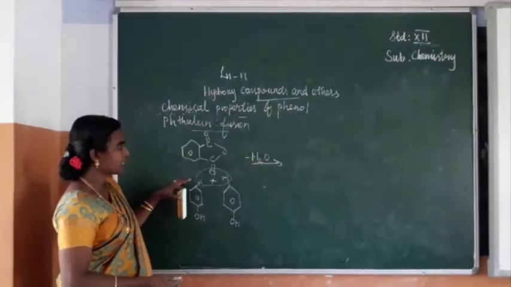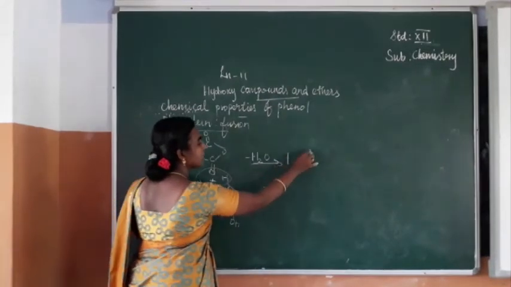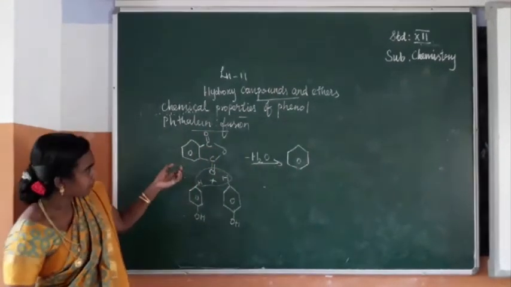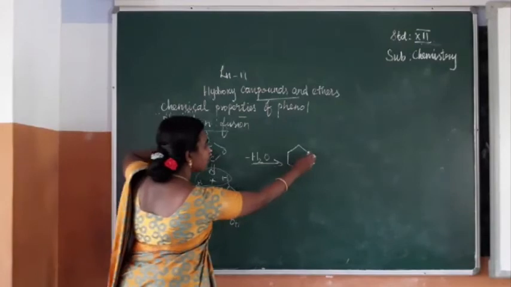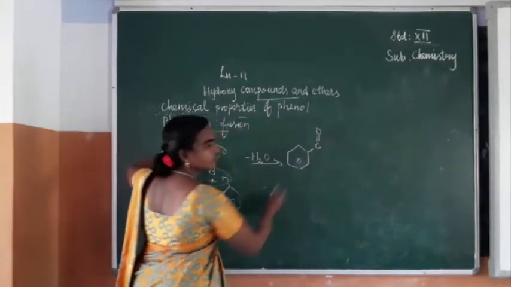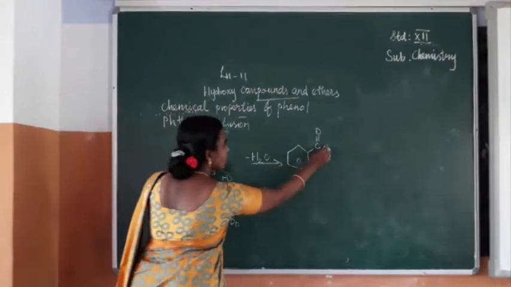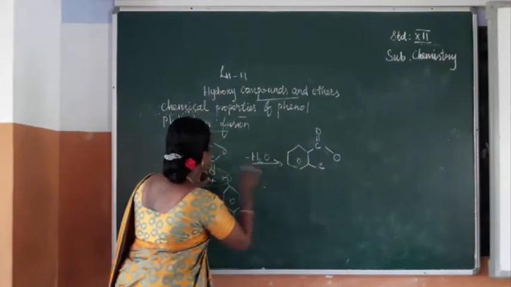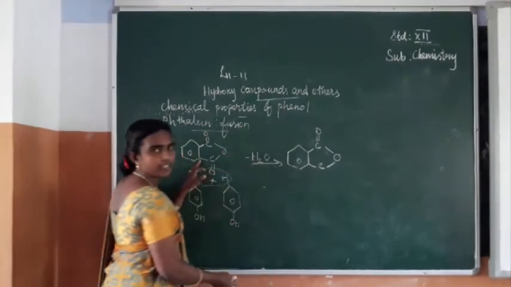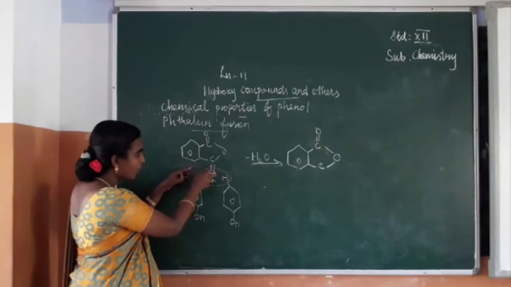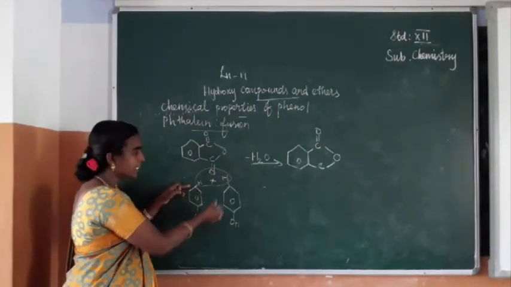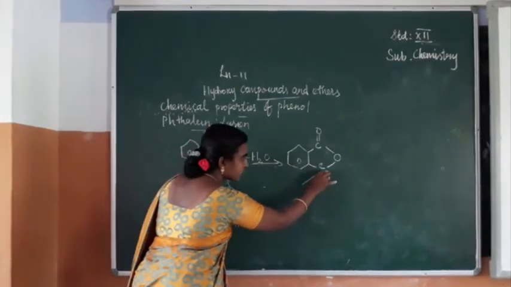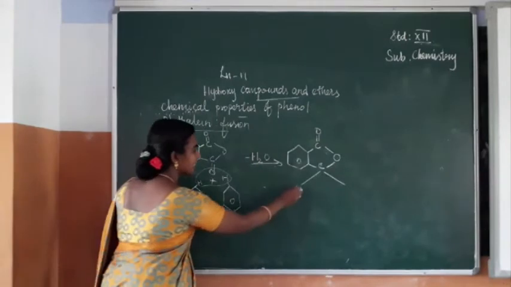So finally, after removal of this H2O, we can write the product like this. This benzene ring. Next, this C double bond O. Is it clear? Next, this oxygen. Next, this C double bond, we can write like this, CO here. So afterwards, two bonds are there. One bond is connected with this benzene ring. The other bond is connected with this benzene ring. So you can extend like this. Then the structure will be clear.